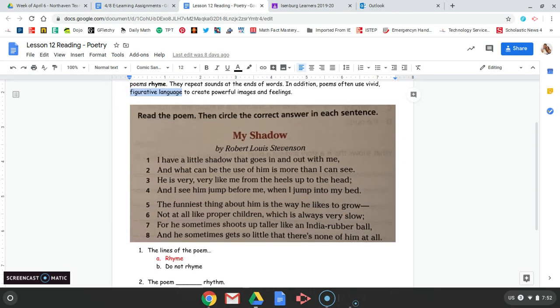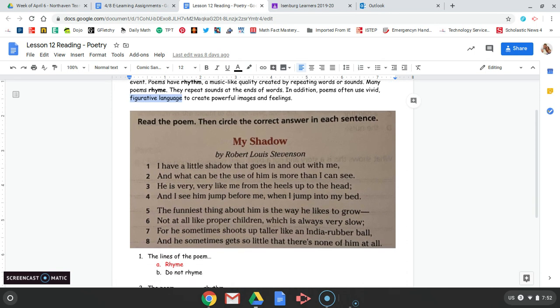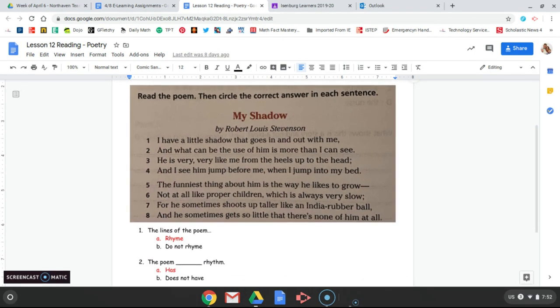All right, it's time for your independent work. And if you are doing the bonus work, look for some of these parts in the poems that I assigned to you on Epic, because a lot of the poems have these pieces, and that will help you get used to reading and looking for those parts in a poem.